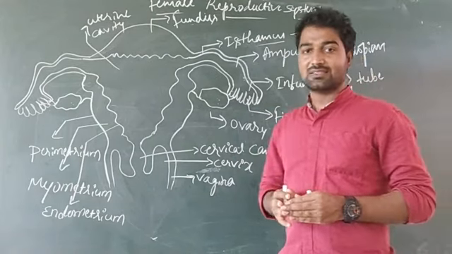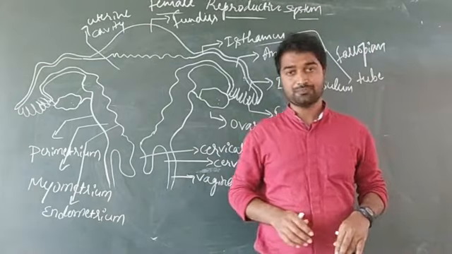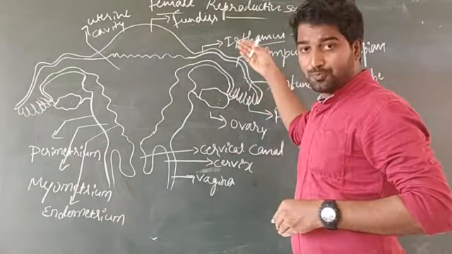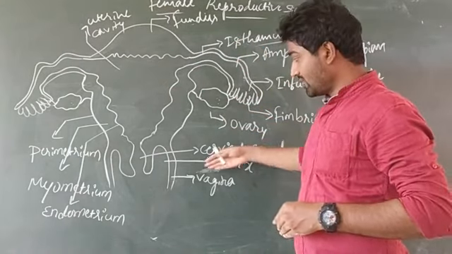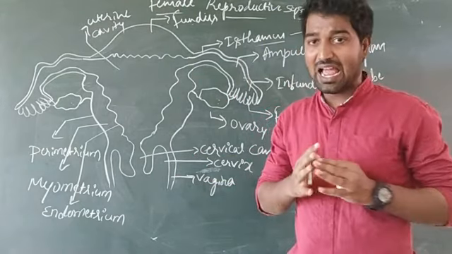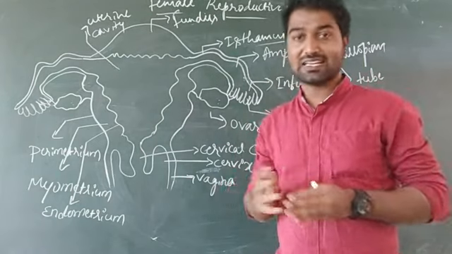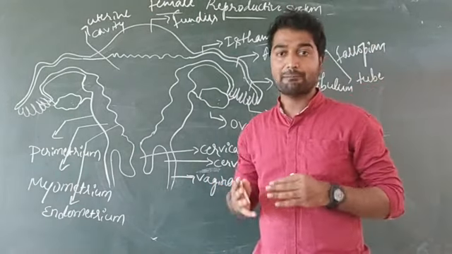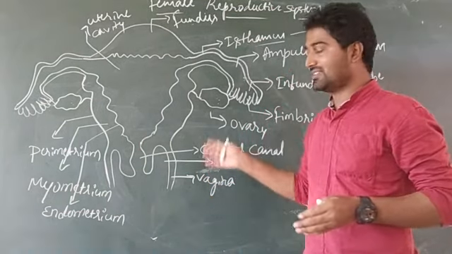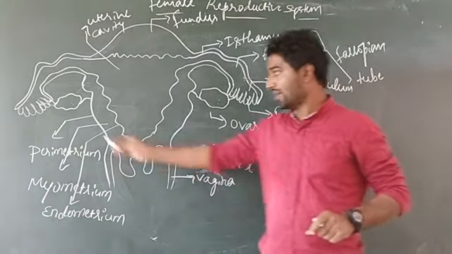Okay? And secondary sex organs in case of the female reproductive system are the fallopian tube, uterus, vagina, and two pairs of glands. One pair of glands is known as Bartholin glands and the second pair of glands is known as mammary glands. Now we will discuss all these things in detail. In that, the first thing is ovaries.